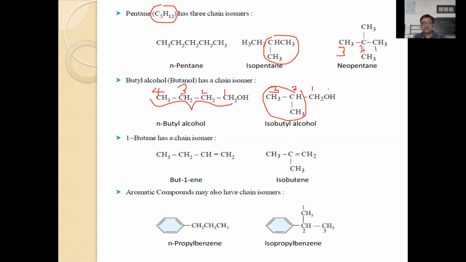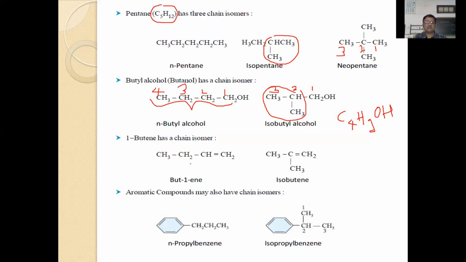In both cases, the OH group position remains the same. The structure of the carbon chain is branched in one and normal in the other, but the molecular formula is C4H9OH. When you count, here there are 4 carbons, 1, 2, 3, 4, and here 3 from this and 4 from these 2 carbon atoms, 7 plus 2, 9. So C4H9OH, or C4H10O.